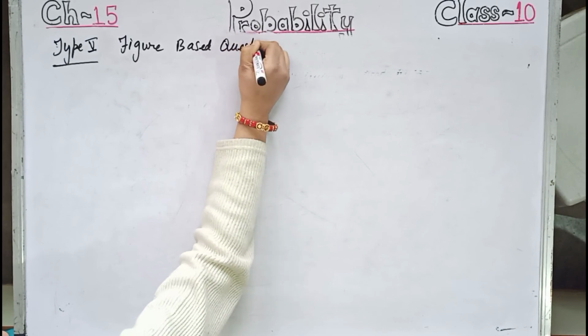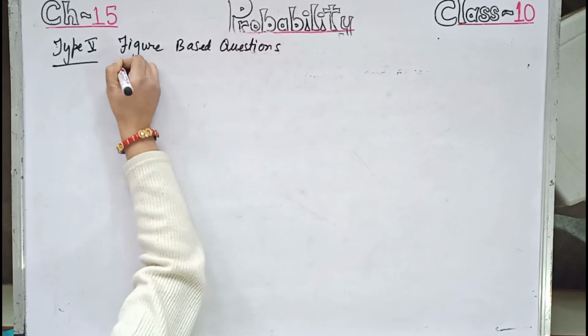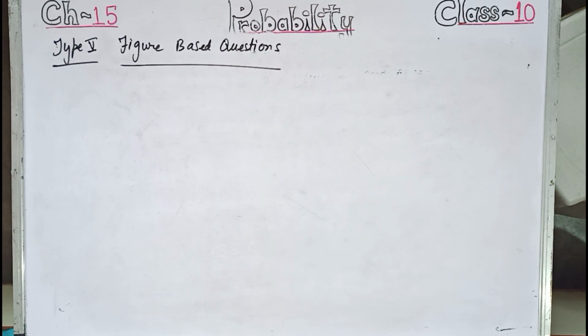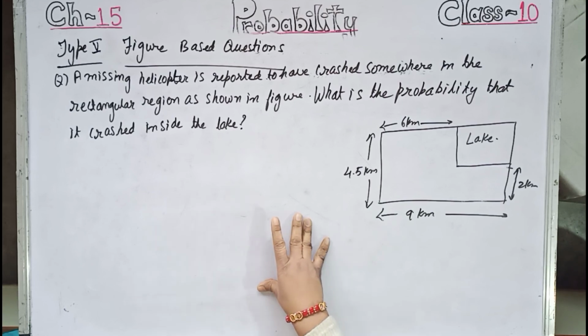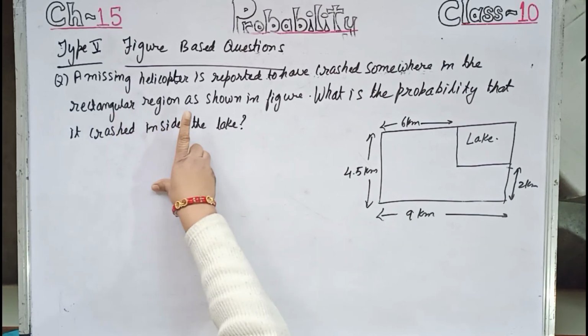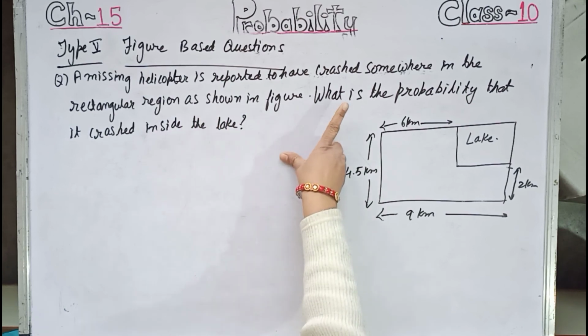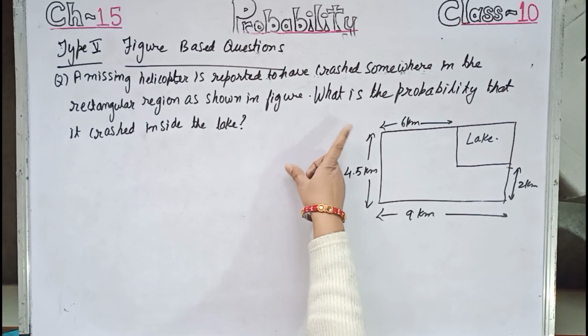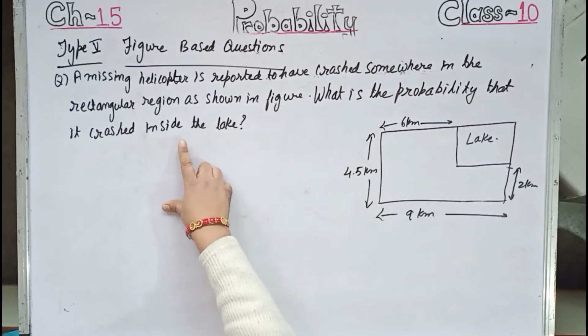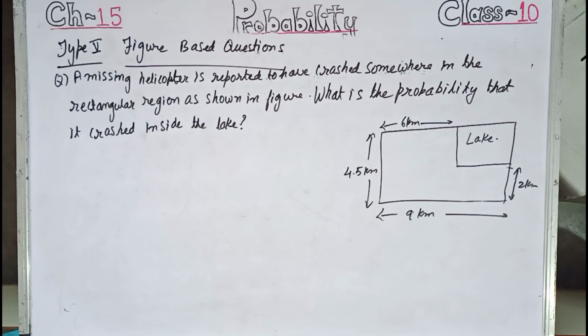Figure based questions are given in NCERT also, so I am taking one question from NCERT. Type 5, figure based question: a missing helicopter is reported to have crashed somewhere in the rectangular region as shown in the figure. What is the probability that it crashed inside the lake?